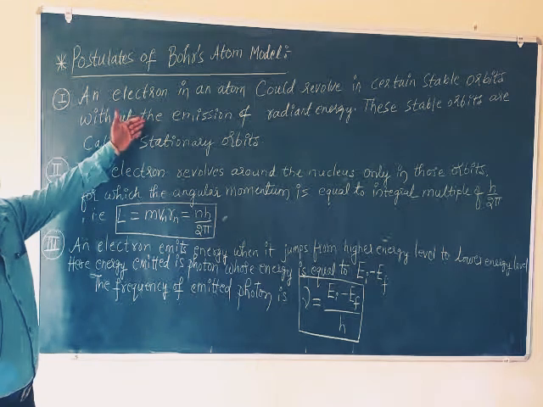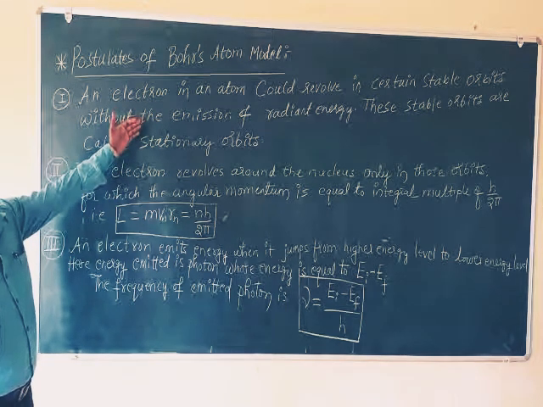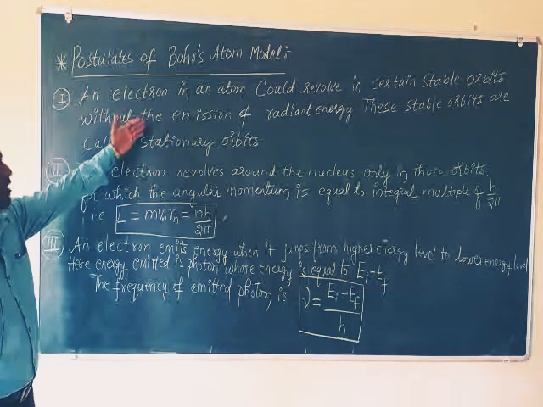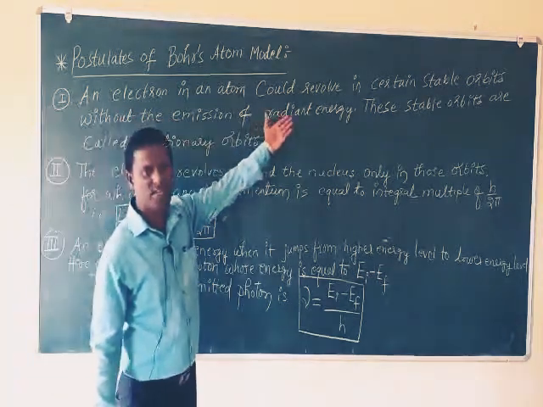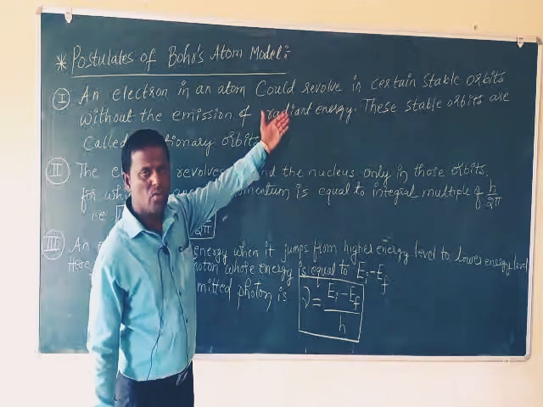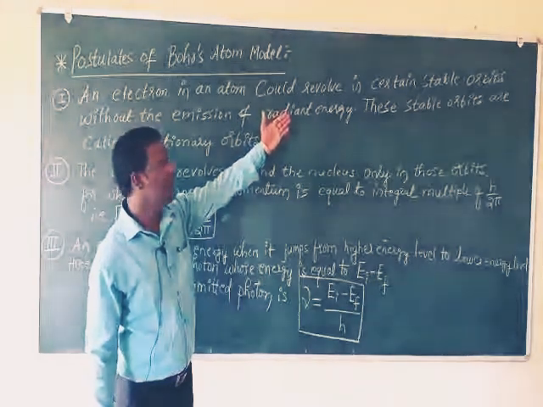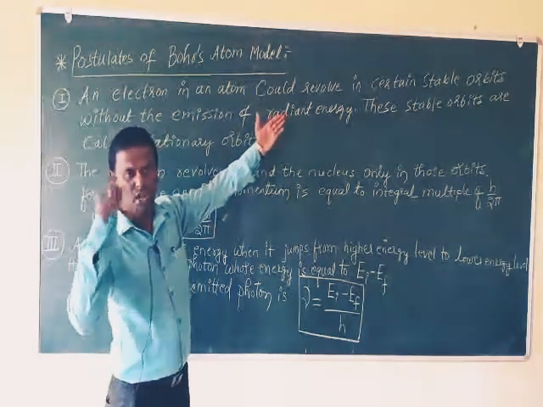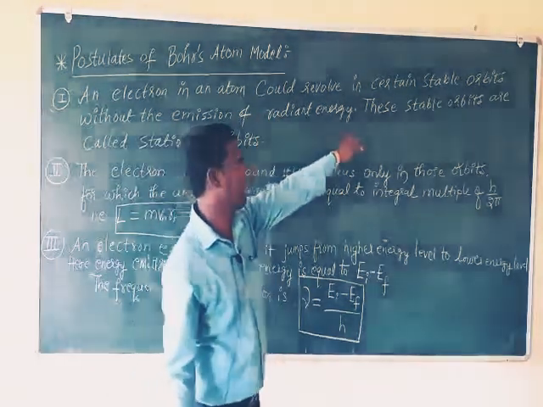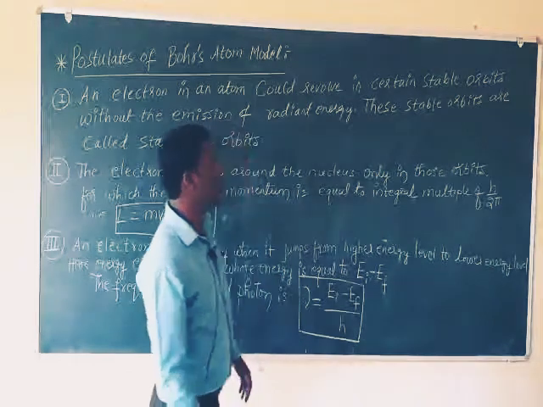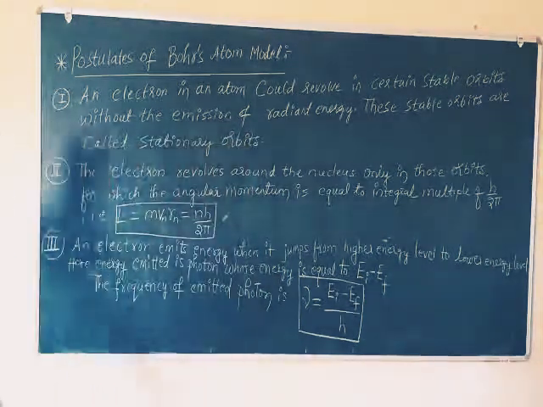It is not capable of emitting energy. Radiant energy means radiation. It is not able to emit any kind of energy while revolving in the circular orbit. So those circular orbits, the stable orbits, are called stationary orbits.